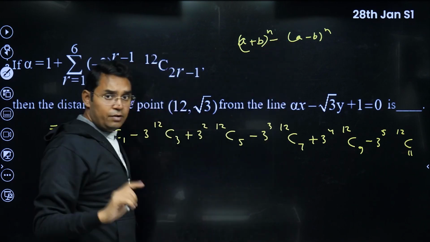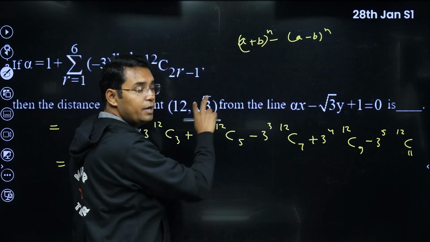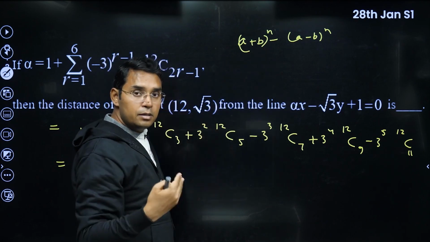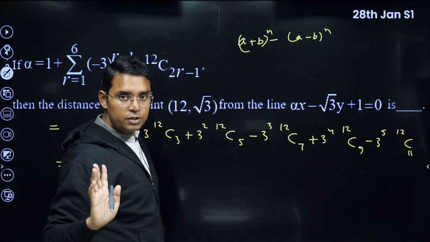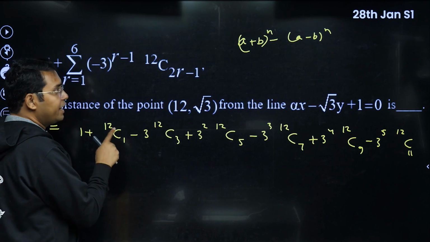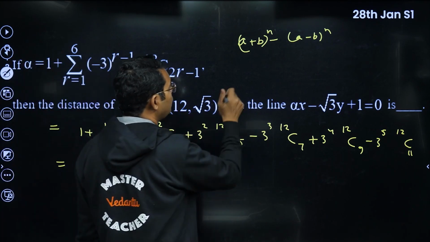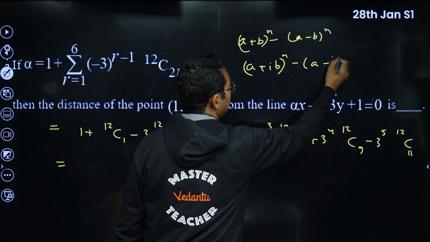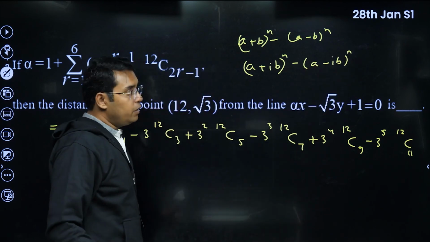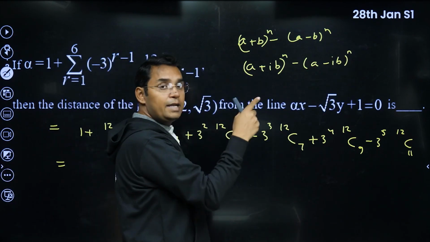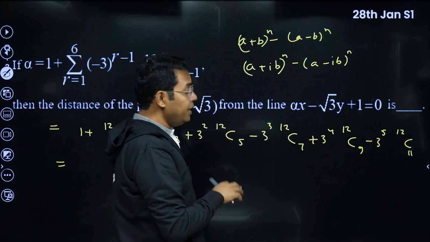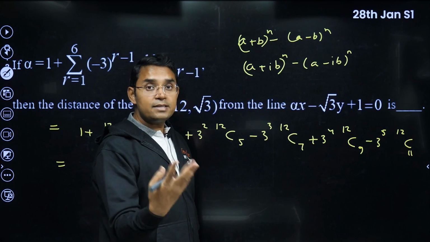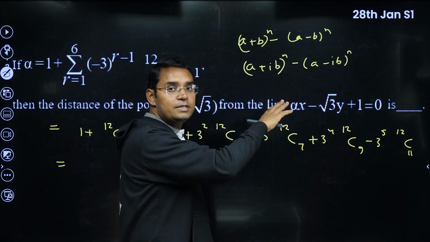Minus sign will come. But there is one more problem: if you take this kind of expression where a and b are real numbers, all the terms after calculation will be positive, no negative sign. So if we want a negative sign to be there, I think we need to keep something like iota. Now you can check why I'm saying iota: alternate terms will be cancelling, alternate terms will remain. And in case of iota, if you increase the power by 2, you get an extra minus sign. So it will have plus then minus, and so on.